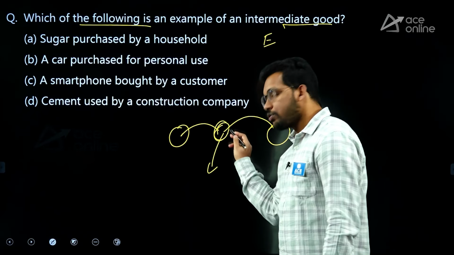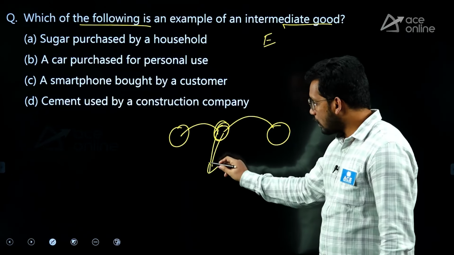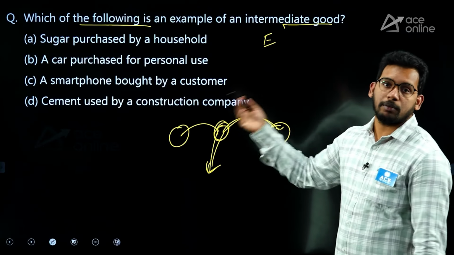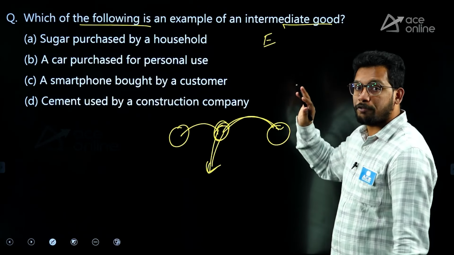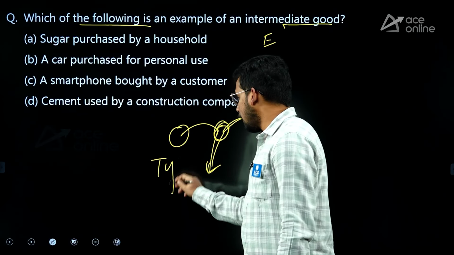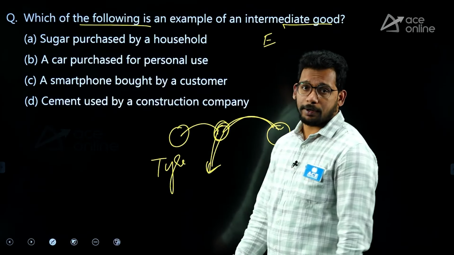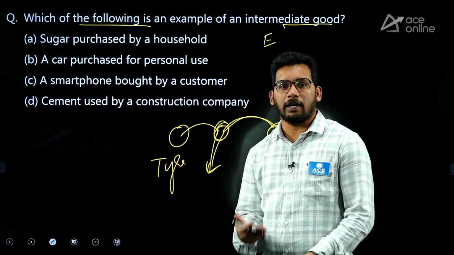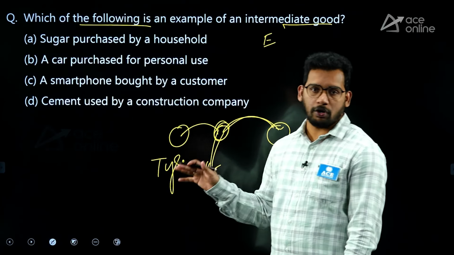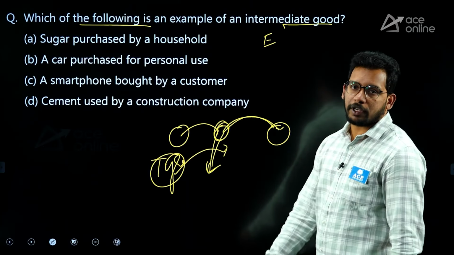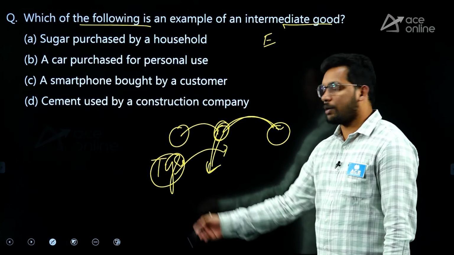That means you have produced one good, but it is not directly consumed by the people. Rather, it will be used in the further processing of producing some other good. For example, a rubber tire. Nobody directly will use a rubber tire. It can be used for playing, but not economically. So this tire can be used in the manufacturing of a vehicle. So tire is the intermediary good.